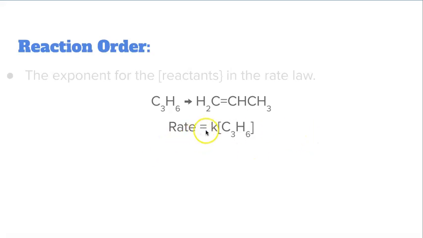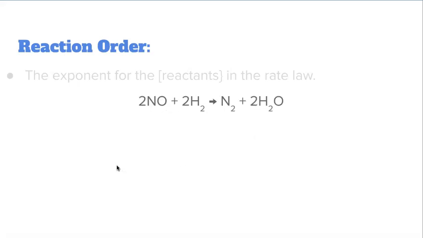So the rate is equal to k times the concentration of cyclopropane. If I ask you what the order is, you would say first order C3H6, first order overall, only because there is one reactant, and that reactant is first order.